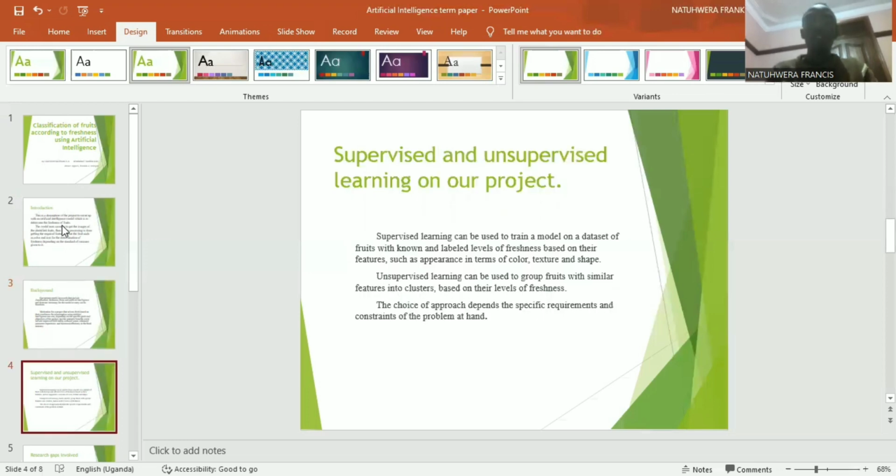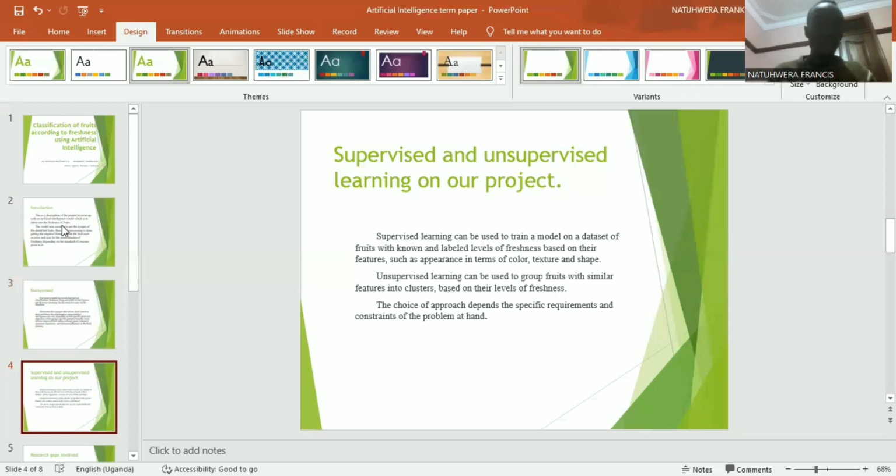Those are the techniques we're using. Here it's saying supervised learning can be used to train a model on a data set of fruits. Supervised learning is the model learning the data. That means all the information needed about the data is fed in the model.